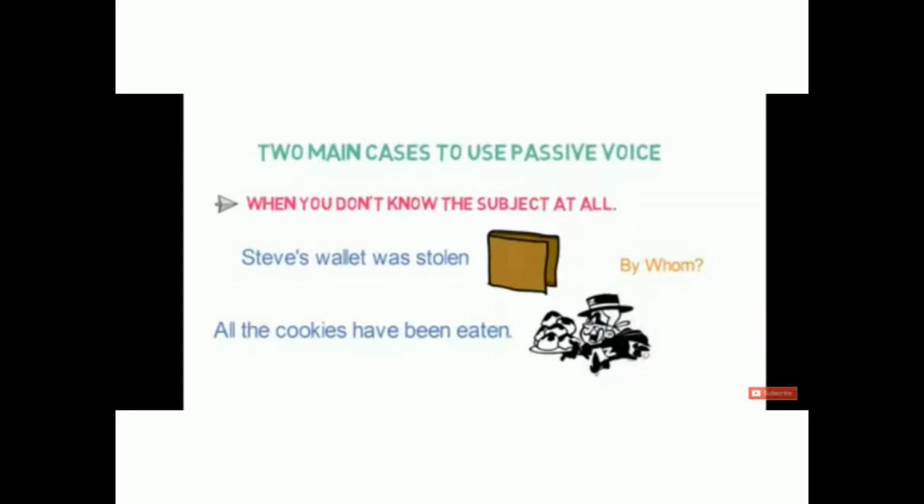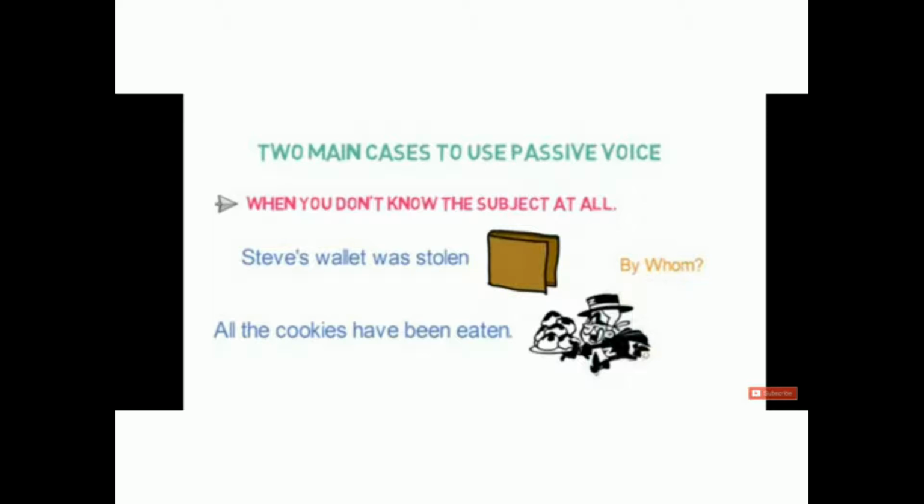Now there is a question. Why do we use this passive voice? Actually, there are 2 main cases to use this passive voice. First case is when we don't know the subject at all. For example, Steve's wallet was stolen. Here we don't know who actually stole Steve's wallet.